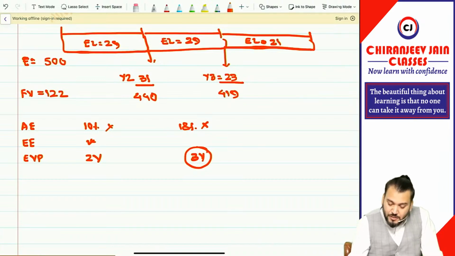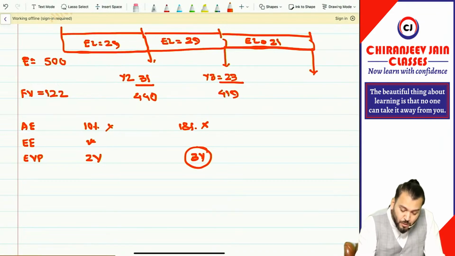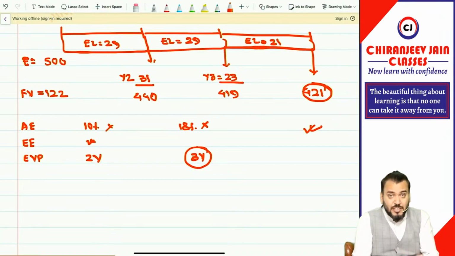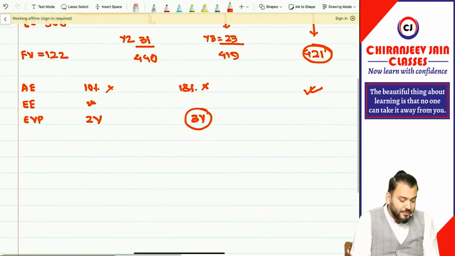So now it becomes how much? 500 minus 29 minus 29 minus 21. So the actual number of employees who vest the option is 421. Understood? And the condition is satisfied in this year. So based on this we recognize the expense. If you have understood this information, then this question is very easy, otherwise the question is difficult.